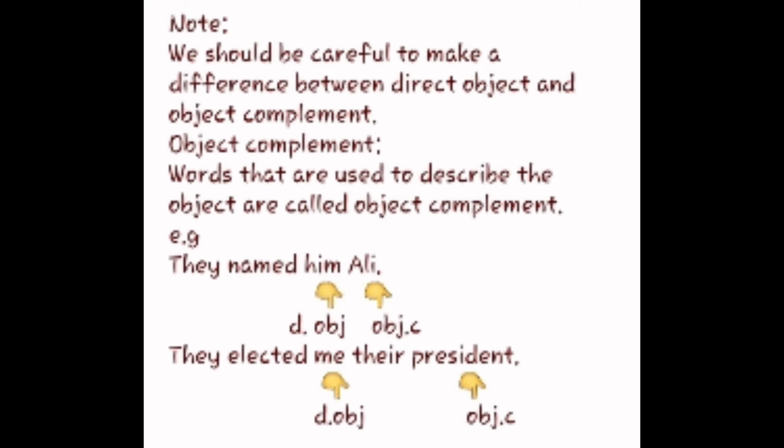Here is another sentence: they elected me their president. Me is the direct object, because it is the word that receives the action in the sentence. And their president describes the direct object, so it is called object complement.